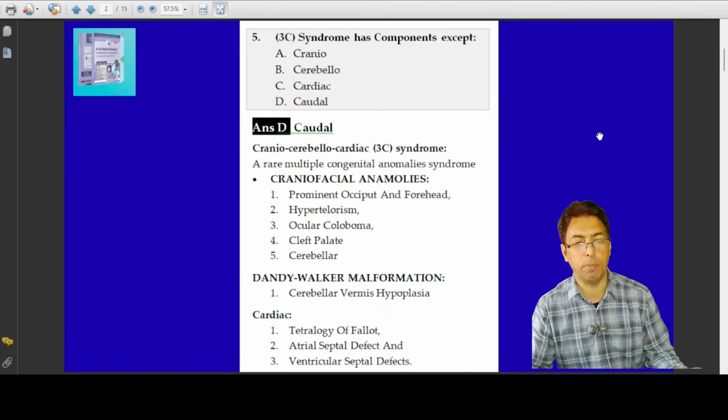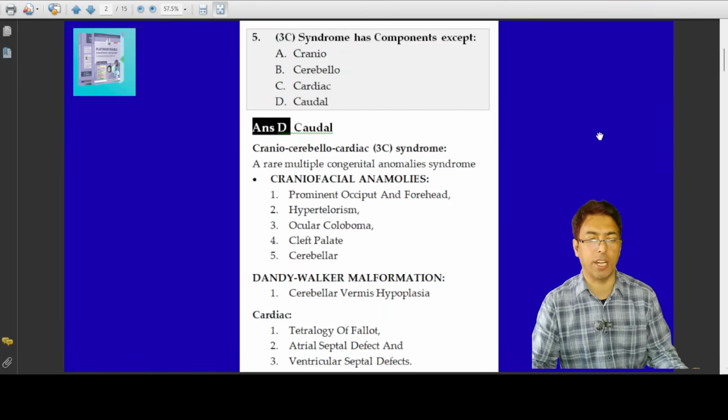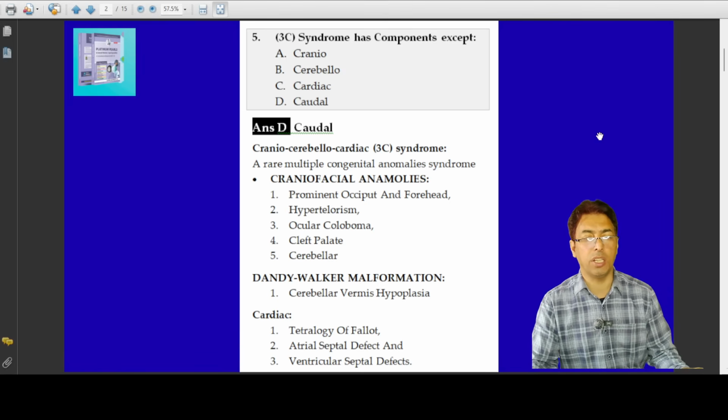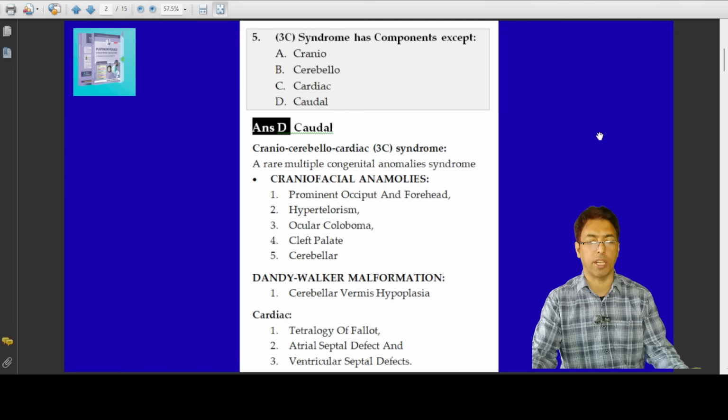Now, you have to remember that there are certain important latest concepts which are asked, and this question, let's start like this. The 3C syndrome has components except: cranio, cerebello, cardiac, caudal. These types of latest concepts should be remembered by all for the DM examinations because the standard of the examinations is high, and many students do not get enough time to go through the latest concepts, the molecular, the genetic basis of the disease, the pathology, the physiology of the disease. That's very much asked. I mean to say, basics are asked sometimes.